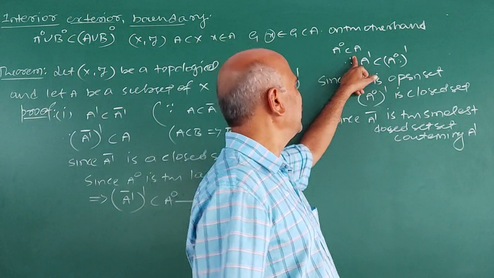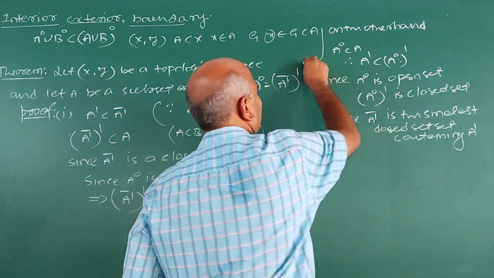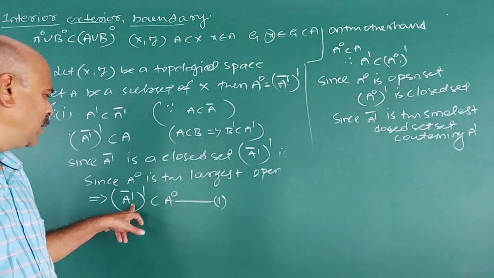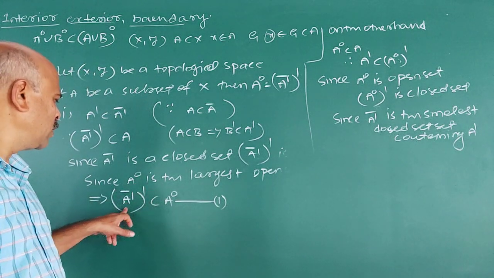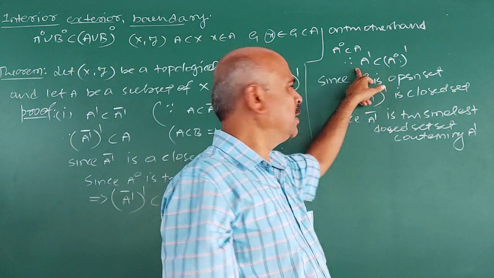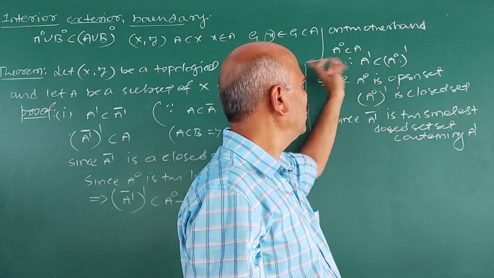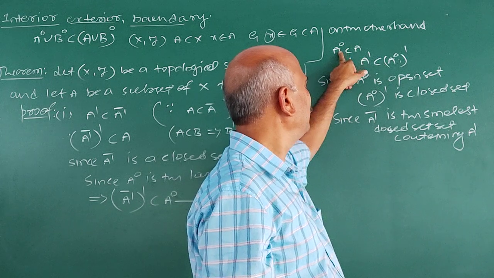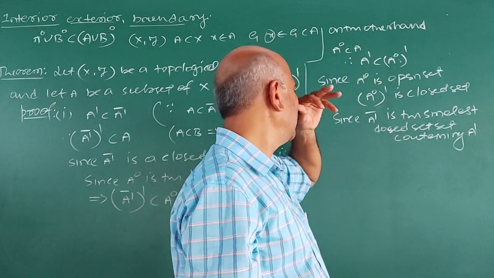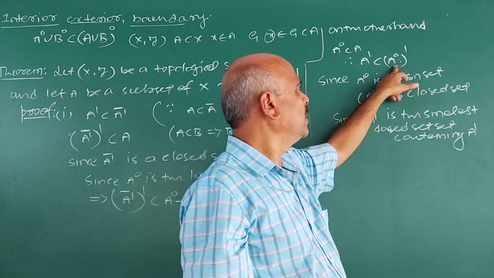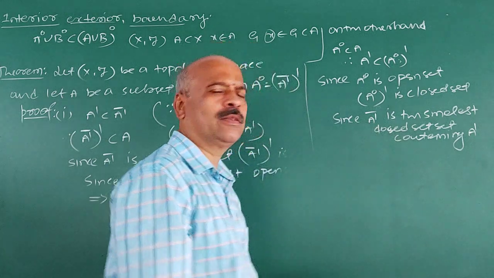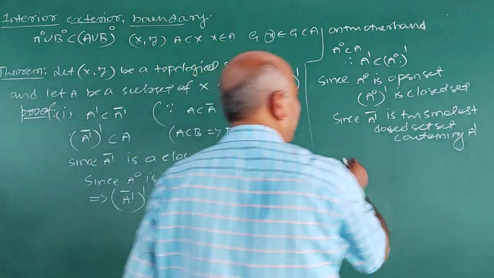To prove the converse, that interior A is contained in the complement of A dash closure, we have this one. Interior A is contained in A, therefore A dash is contained in the complement of interior A. What is interior A? It is an open set, therefore its complement is a closed set. But A dash closure is the smallest closed set containing A dash.